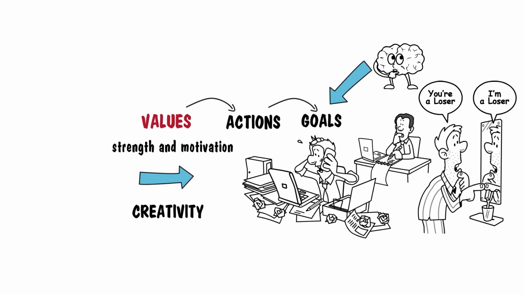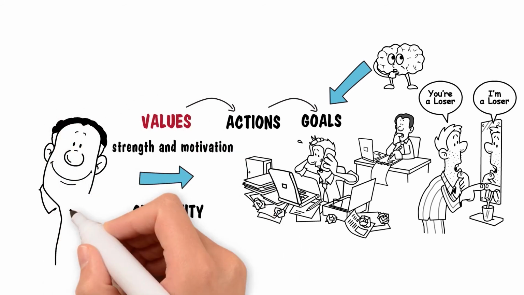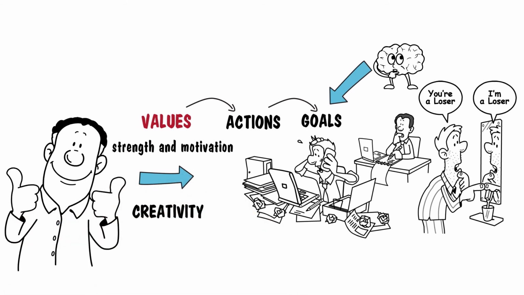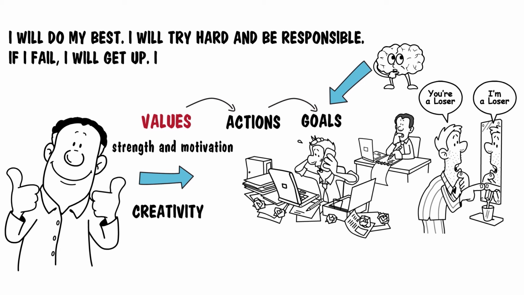The thoughts of a trader connected with his or her values sound something like this: "I value stability in life. I love my family, and that is my motivation. That is where I draw my strength from. I will do my best. I will try hard and be responsible. If I fail, I will get up. It's not the end of the world."